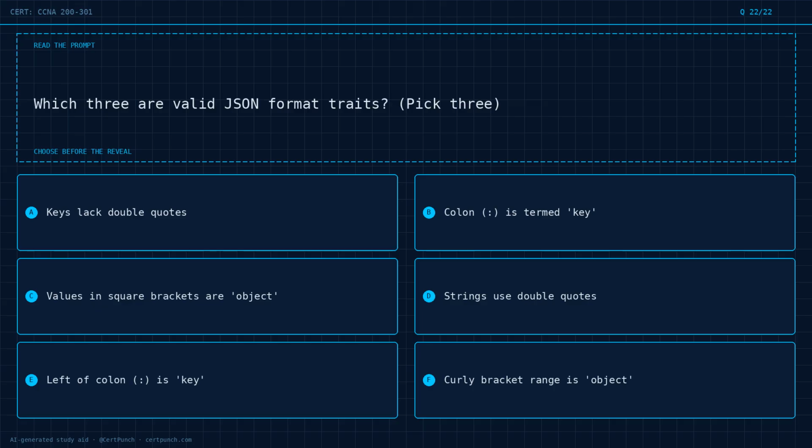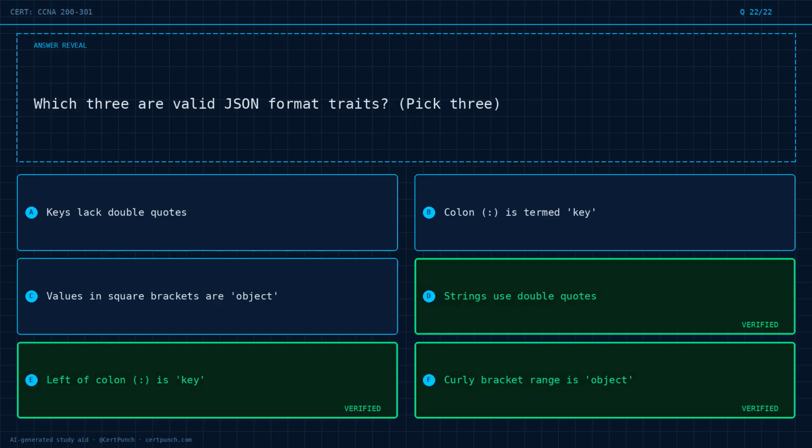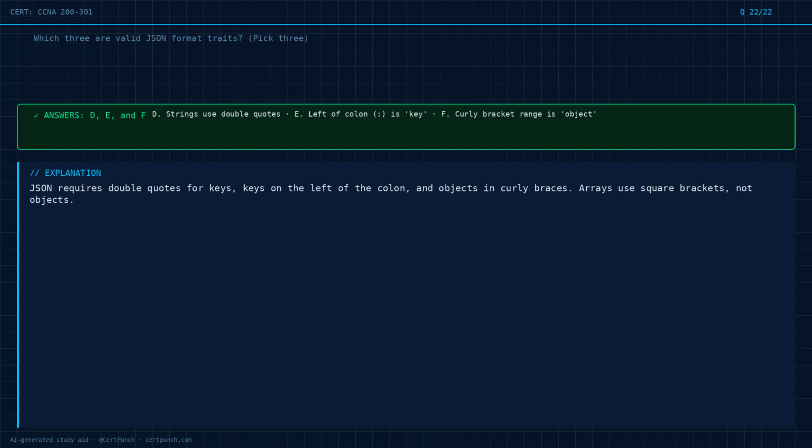Choose the best answer before the reveal. Commit to it now. The correct answers are options D, E, and F. Exam logic. JSON requires double quotes for keys, keys on the left of the colon, and objects in curly braces. Arrays use square brackets, not objects.